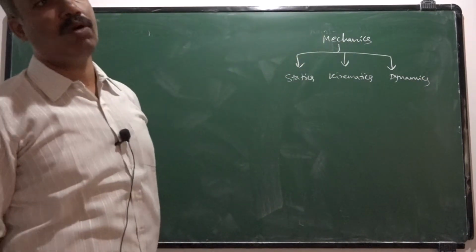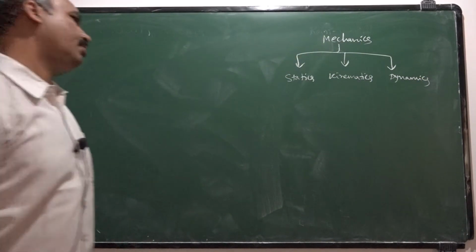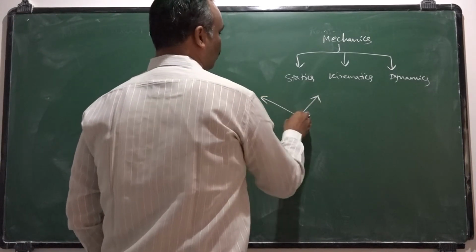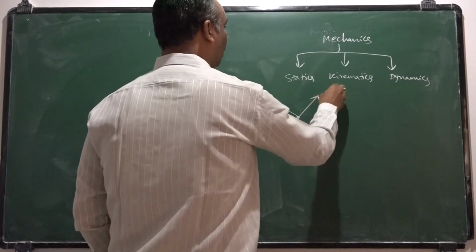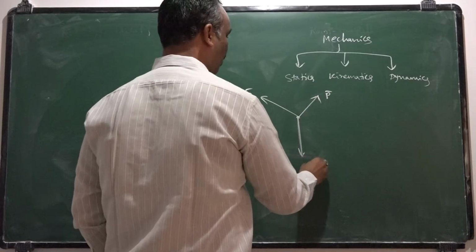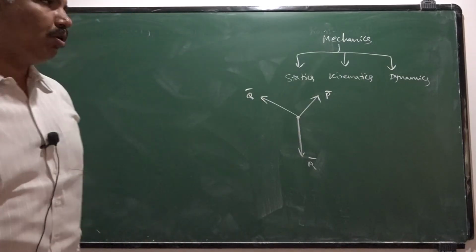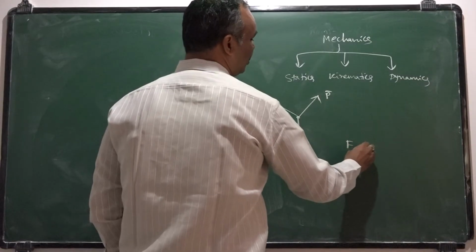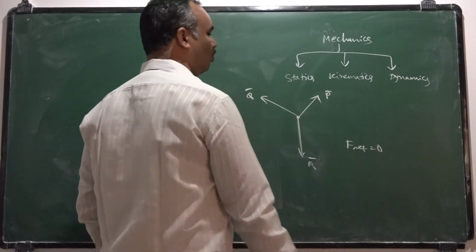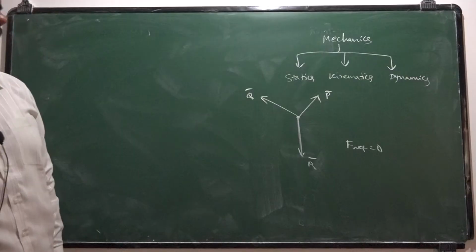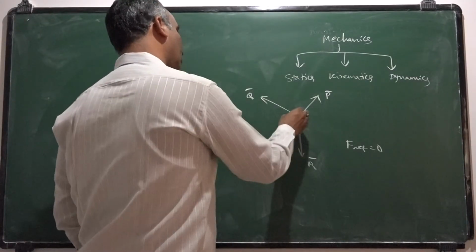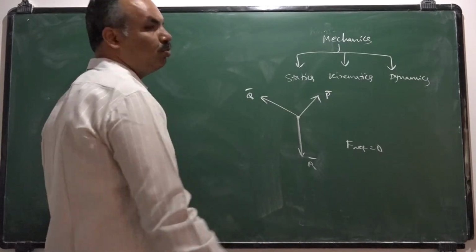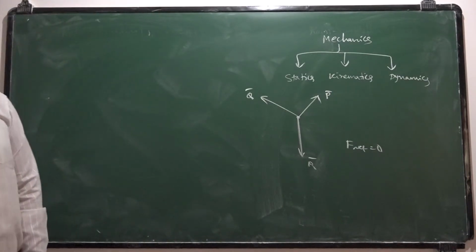Statics deals with bodies under equilibrium. For example, here is a particle which is acted upon by three forces to keep the particle at equilibrium. This is P bar, this is Q bar, and this is R bar. A body is said to be in the state of equilibrium when the net force acting on the body is zero. In order to keep the body at equilibrium, the minimum forces required is 2. Maximum forces required you can decide.